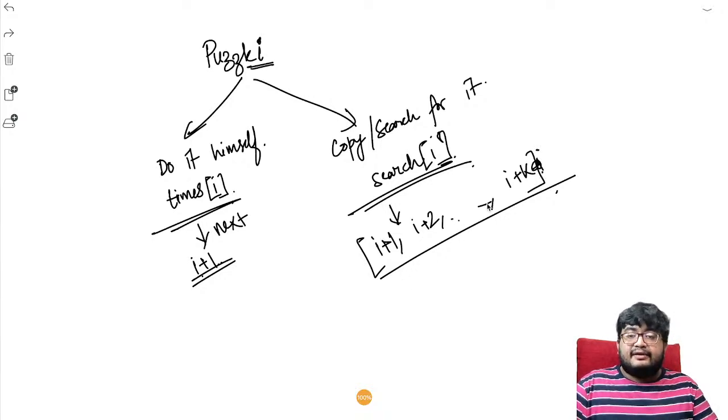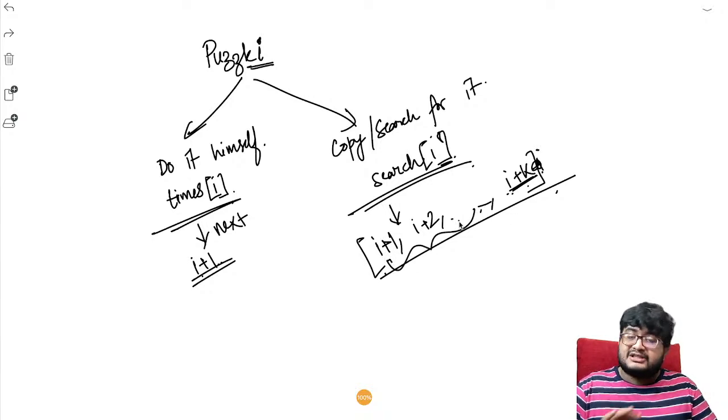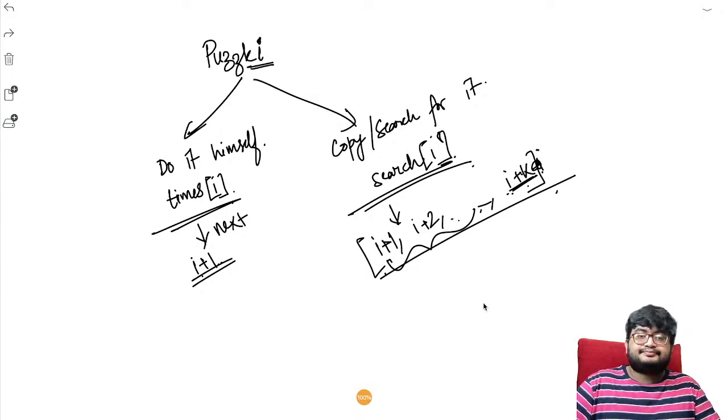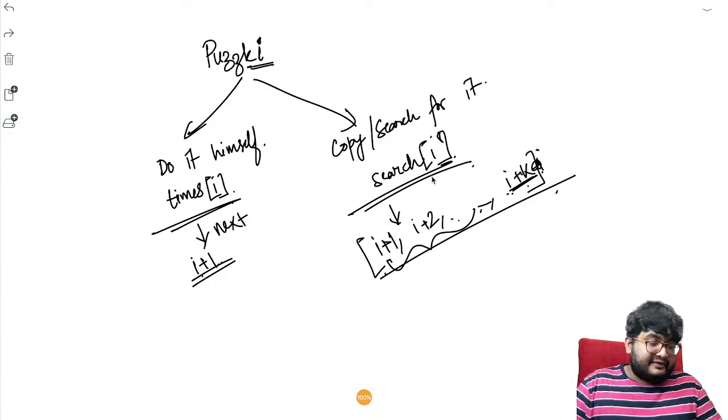He can decide whichever he solves next. Let's say he decides to solve I plus k next. That means up to I plus k minus 1, he is not solving because he has searched for it. He knows the answer for it. Next, he will directly solve I plus k, right? So that's the idea. When we have 2 choices here, we are definitely going towards the DP solution, right?